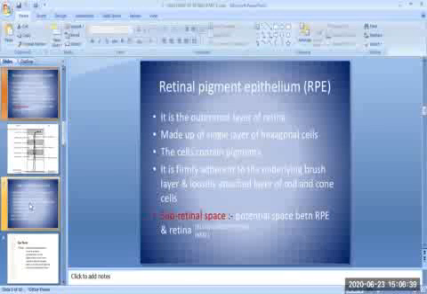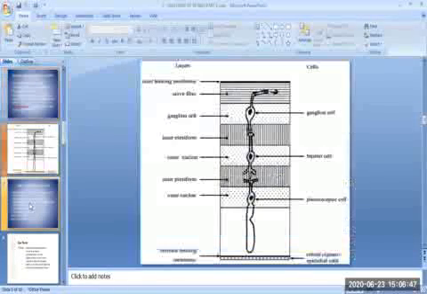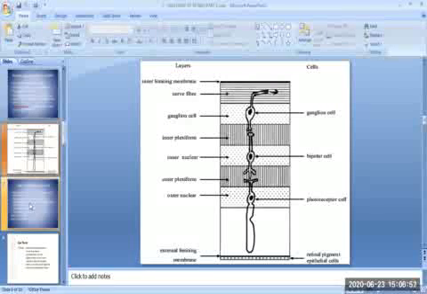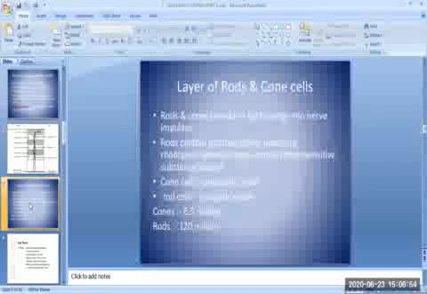And there's a term called the subretinal space. It is a potential space between the retinal pigment epithelium and the neurosensory retina. That's the anatomy of the retina.